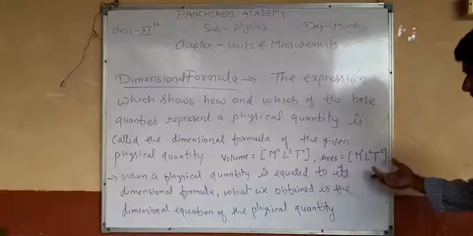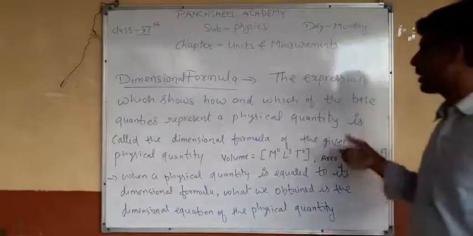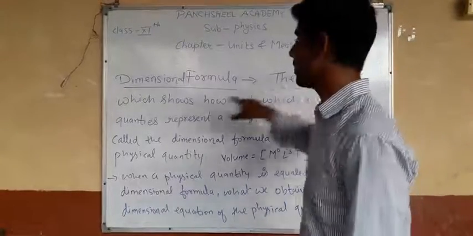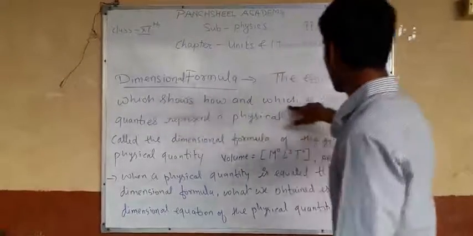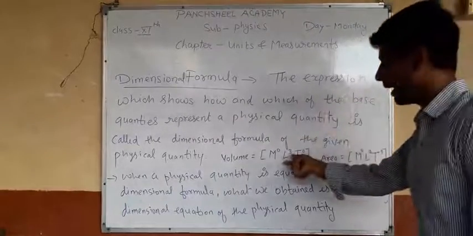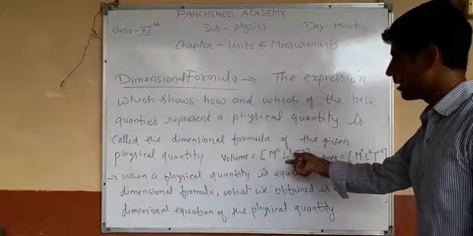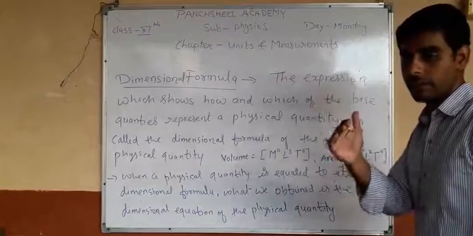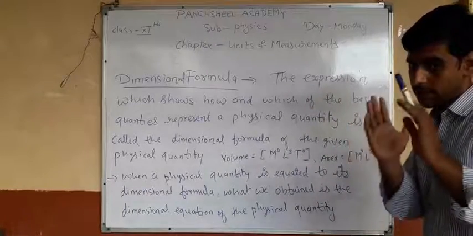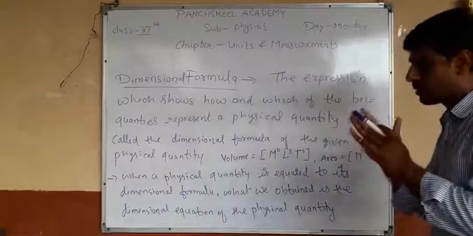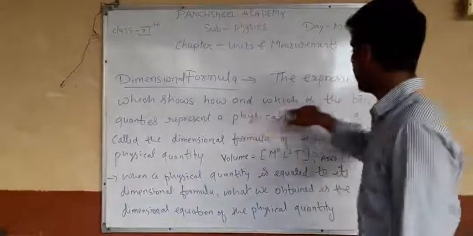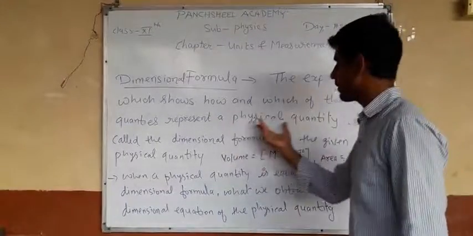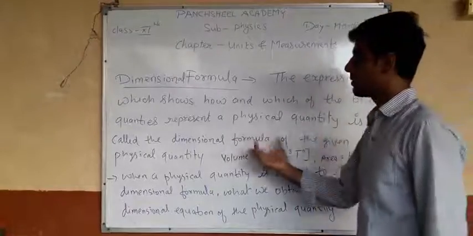So this is all about the dimension formula, the expression which shows how and which of the base quantities represent a physical quantity. L3 means there are three quantities measured in length, such as length, height and width. This is called the dimension formula.